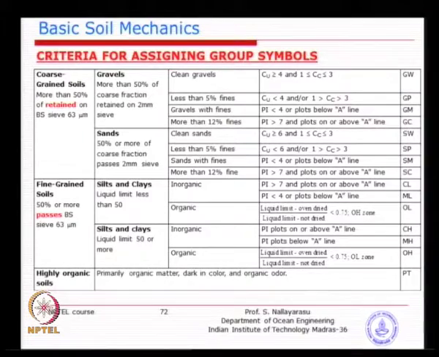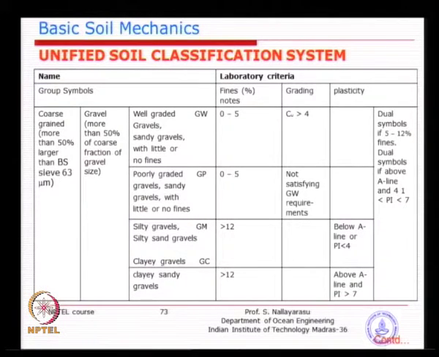So, the basic idea is, this table is a criteria table by which you will go, and I have elaborated in the next 3 slides, taken slightly into detail, again coarse grained and fine grained, with sufficient information on percentages of fines, grading and plasticity. Wherever the plasticity comes in, you have to use the plasticity chart to get the sub-classification.